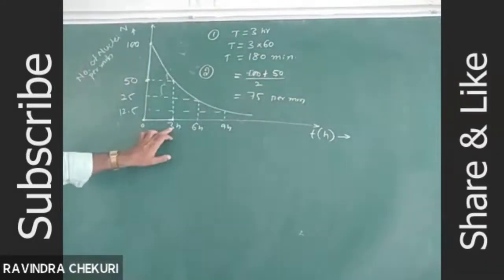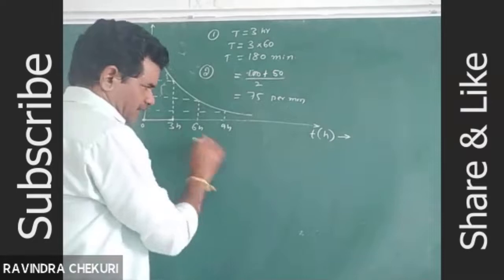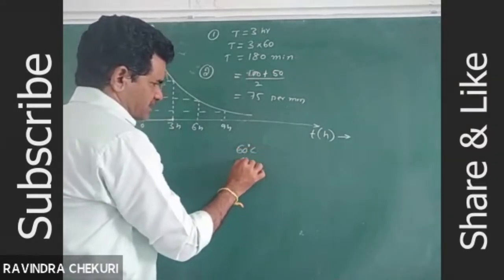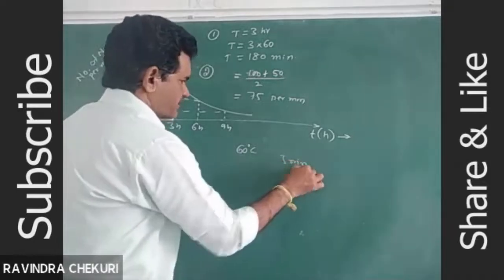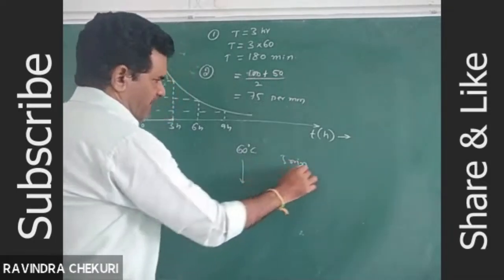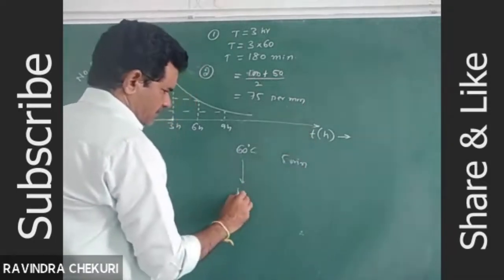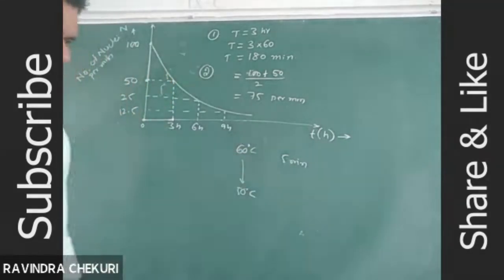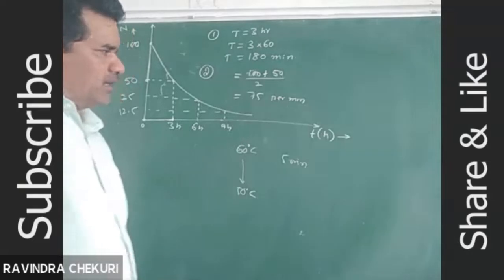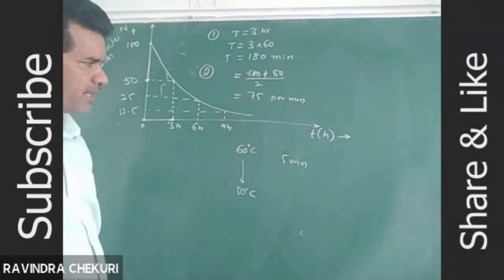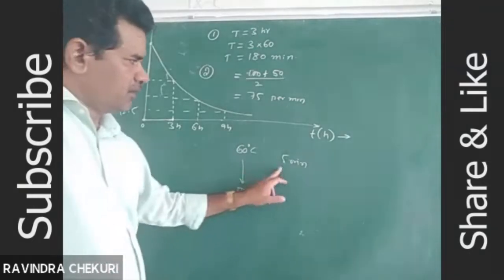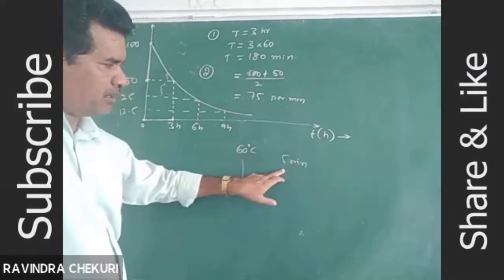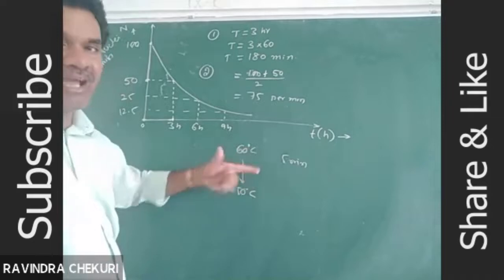In this time interval, similar to the Newton's law of cooling model: the initial temperature of the body is 60 degrees. After 5 minutes, the temperature of the body falls to 50 degrees centigrade. What is the rate of cooling? If in one time interval two limits are given, we have to consider the mean value.